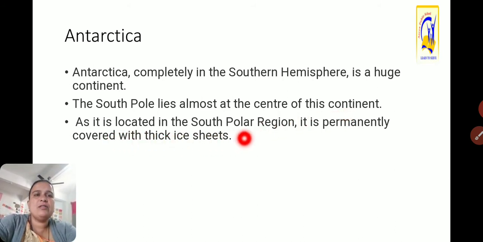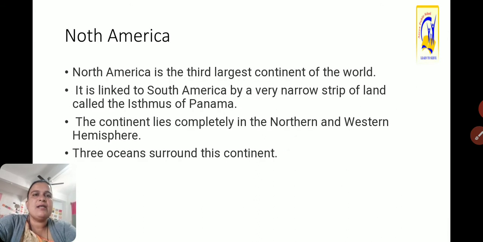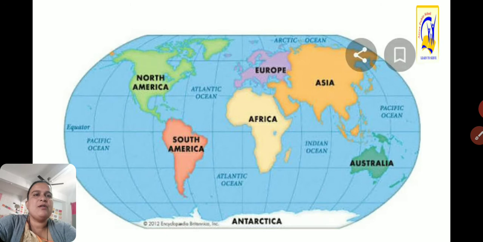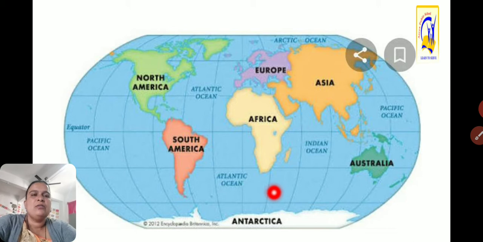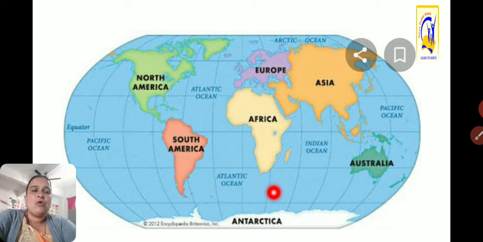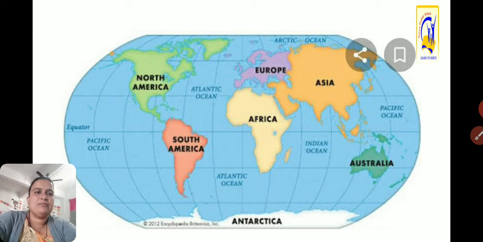As it is located in the South Polar region, it is permanently covered with thick ice sheets, means this continent, here you can see, has a white appearance, because it suggests that this continent is almost covered by thick ice sheets.